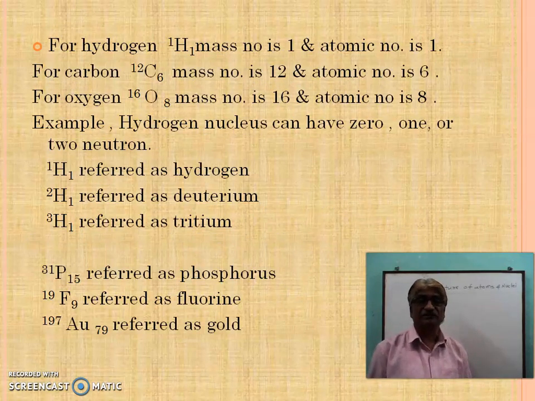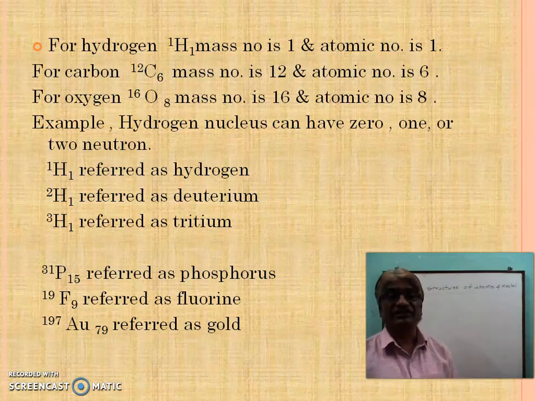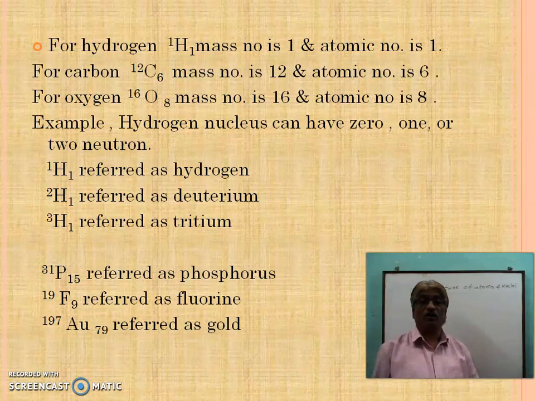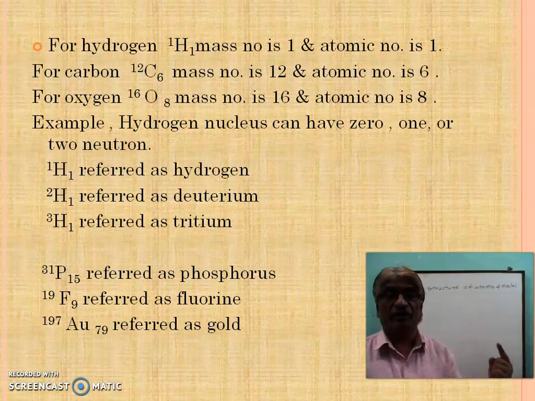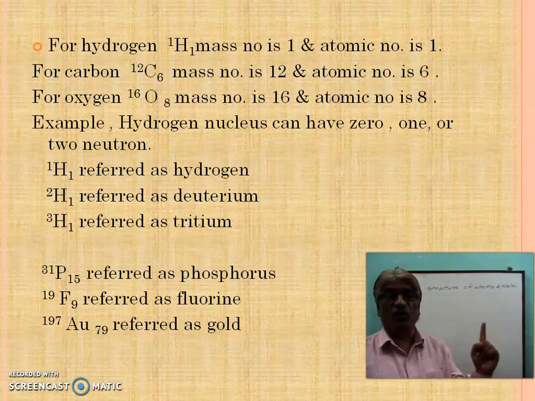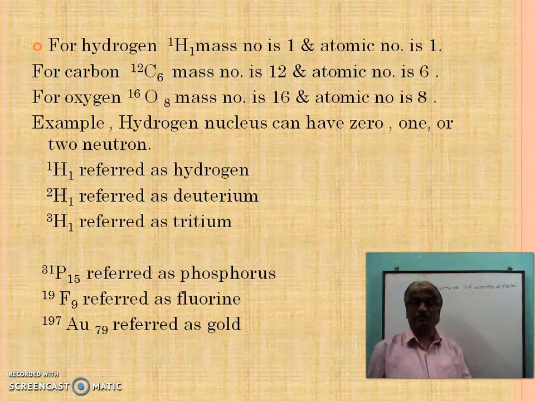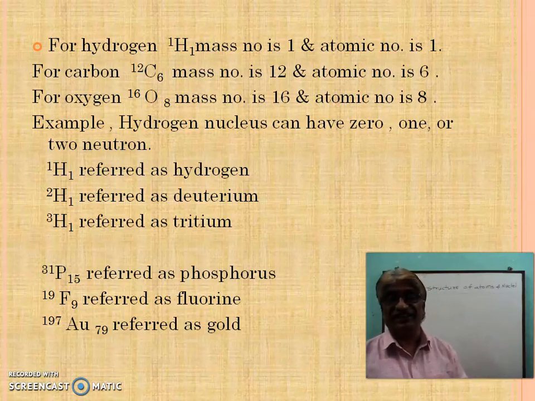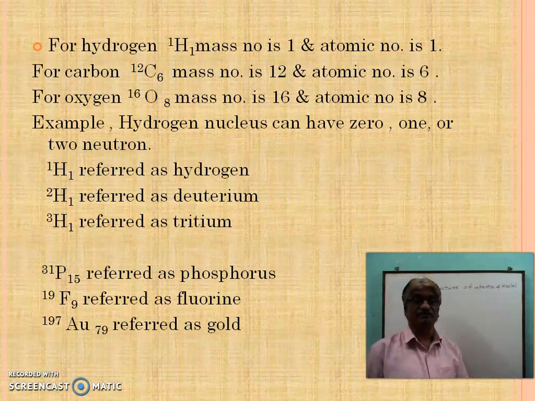For hydrogen, the mass number is 1 and the atomic number is 1, means the number of protons and neutrons is 1 and the number of protons inside the atom, called the atomic number, is 1 for the hydrogen atom.